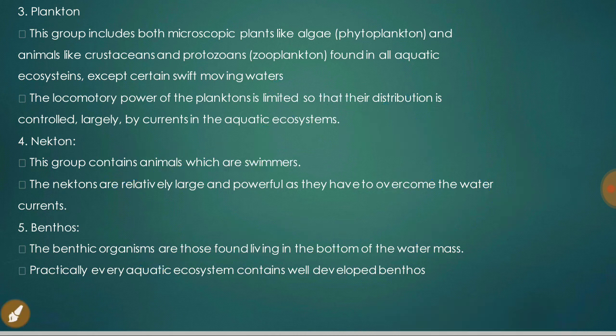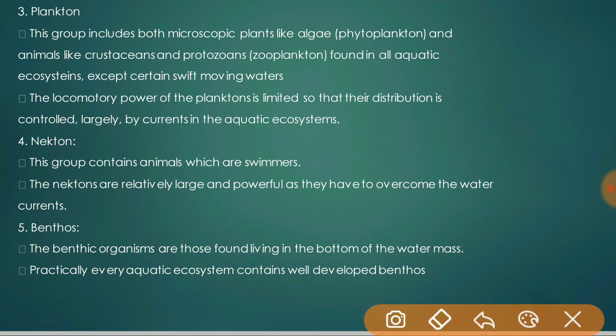Fifth one is benthos. The benthic organisms are those found living at the bottom of the water, and practically every aquatic ecosystem contains well developed benthos.